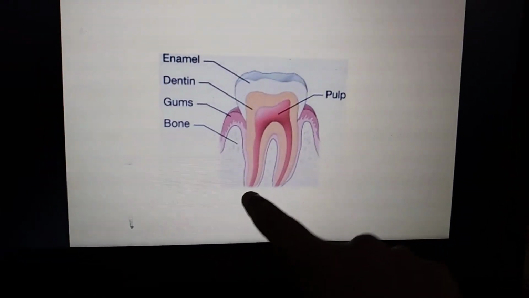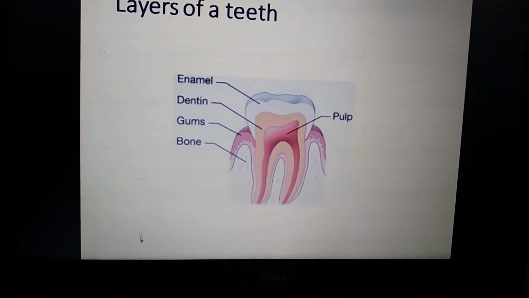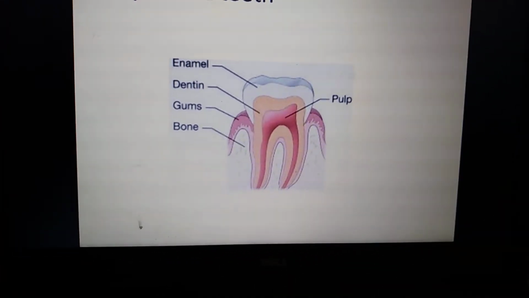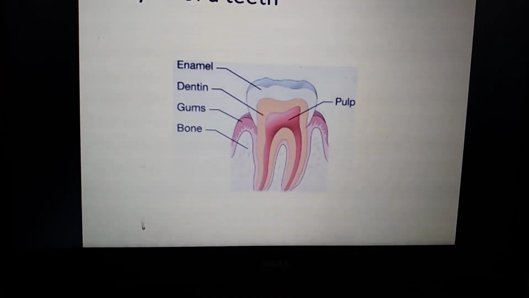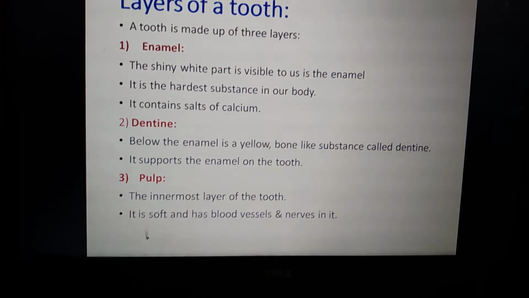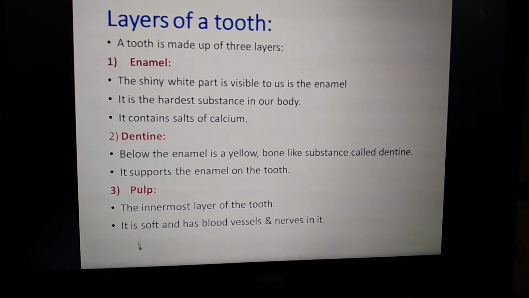Here the blood circulation and everything happens. Even the nerves, everything is present. It is very soft. It is not made up of bone. It contains blood vessels and nerves in it. So these are the three types of layers in our tooth.